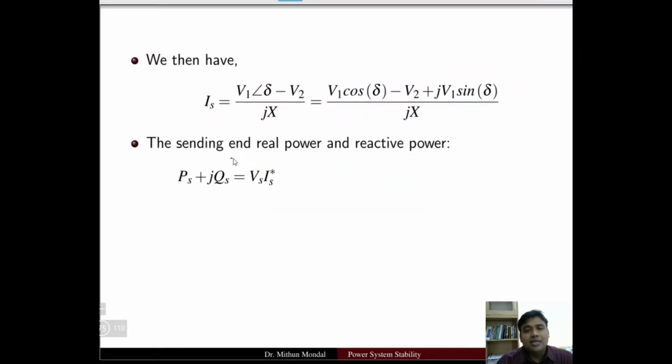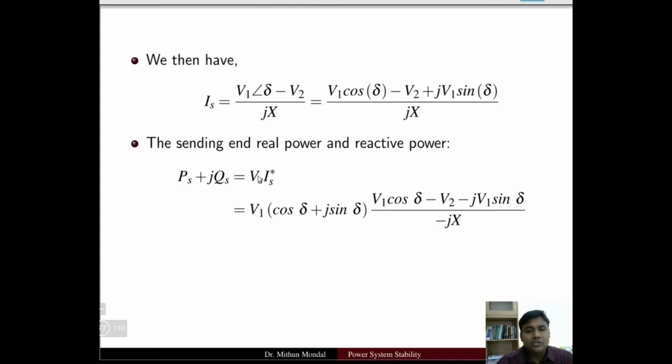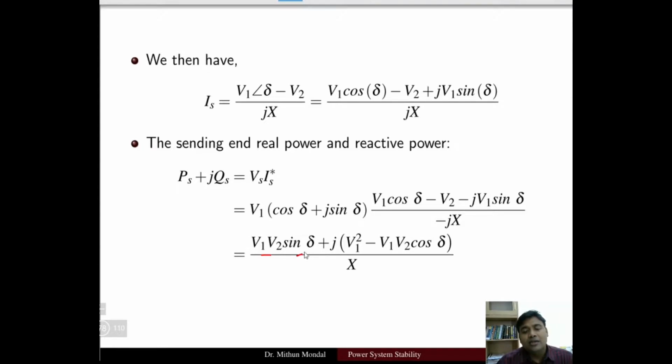Then the sending end real power PS and reactive power QS are obtained as Vs into Is conjugate. Now substitute the value of Is from the previous equation, and the value of Vs. After certain manipulation we obtain V1 V2 sin delta plus j (V1 square minus V1 V2 cos delta), divided by X.